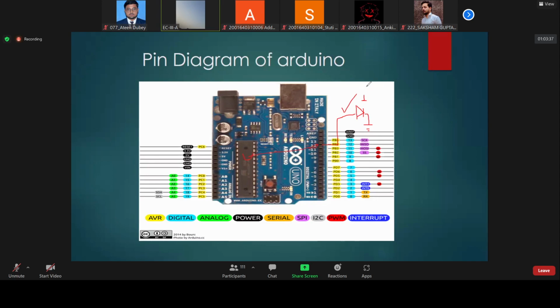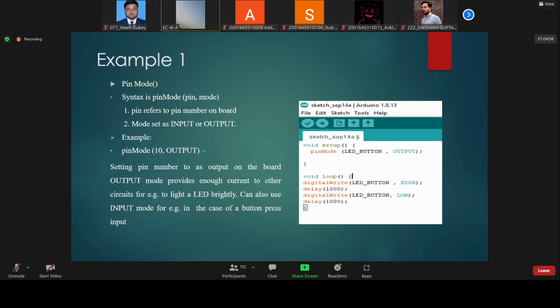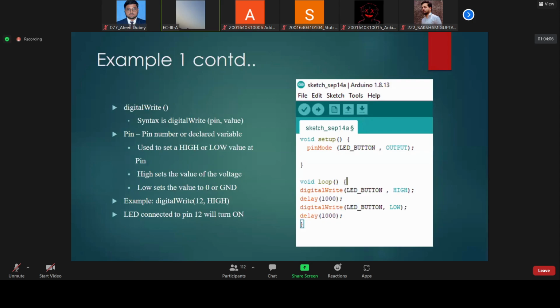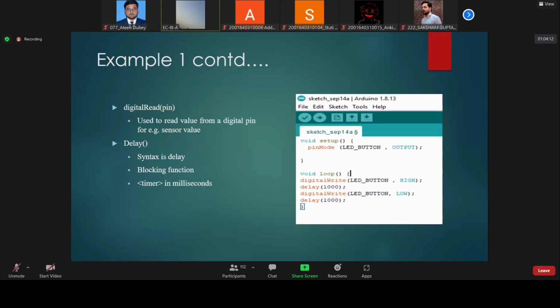I think everybody understood. If anybody has any problem, please tell, because slowly we are moving towards the project part. As I have already told you, in the last 1 hour we will make a project. So we will try to finish the basic part as soon as possible. Now I think everybody understood, and if not, definitely in the programming part I will explain this again and again, no problem.